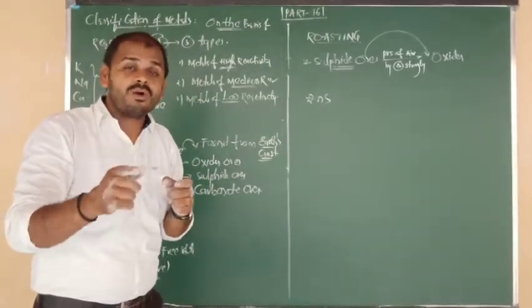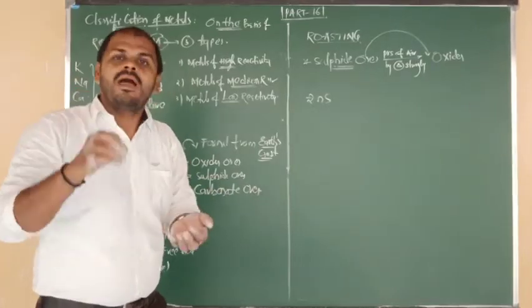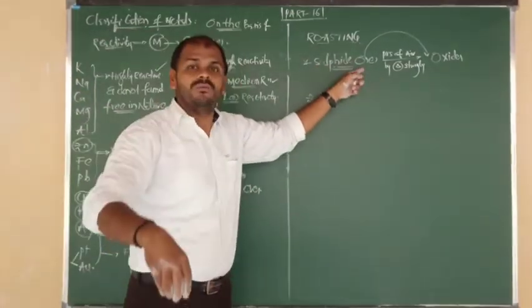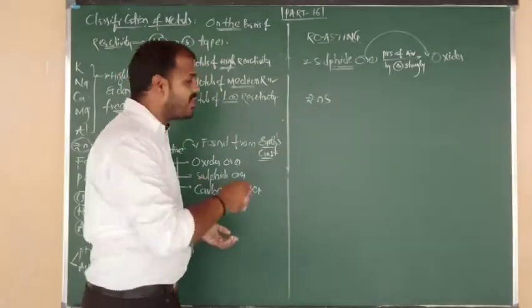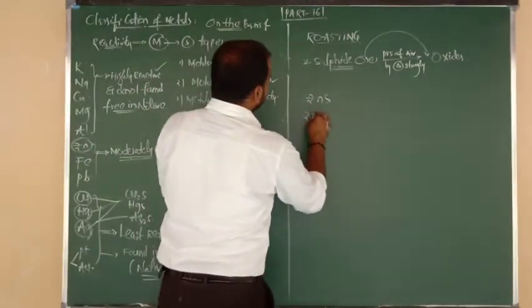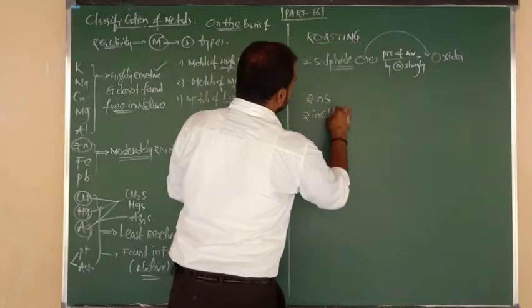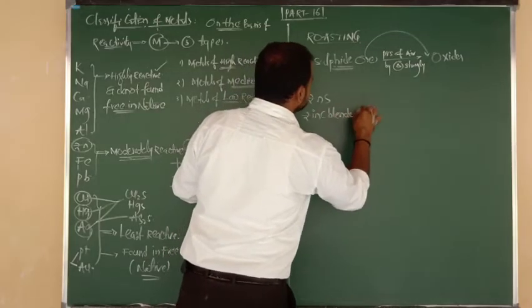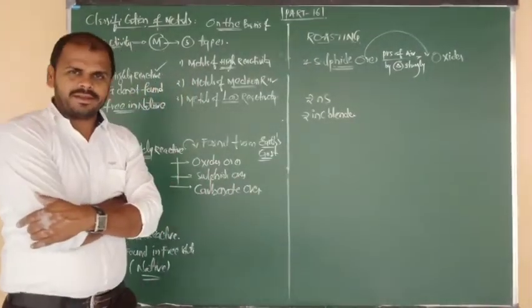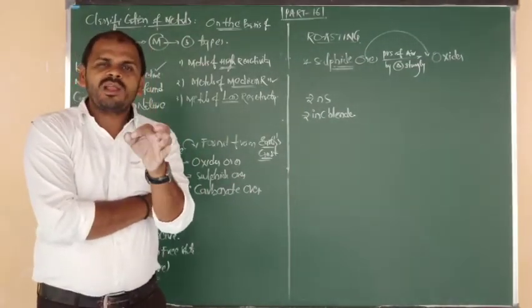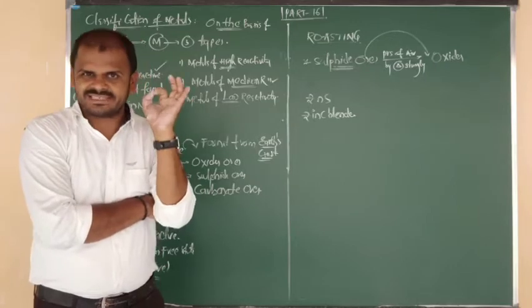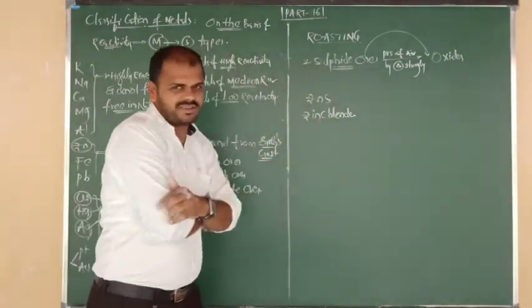I want to consider the mineral name, the ore name. Which ore? Sulfide ore of which metal? Zinc metal. Try to remember the name: this is called zinc blend. What is the formula of zinc blend? ZnS, the sulfide ore of zinc.